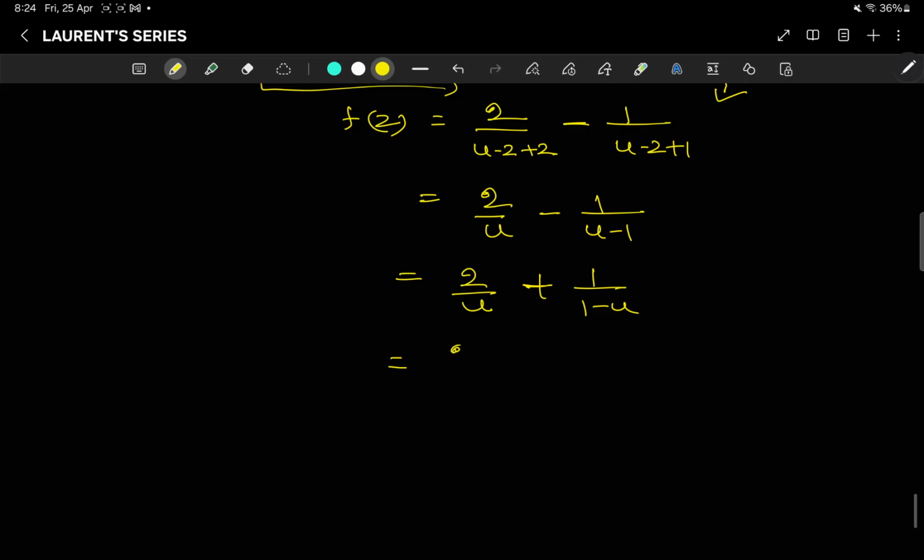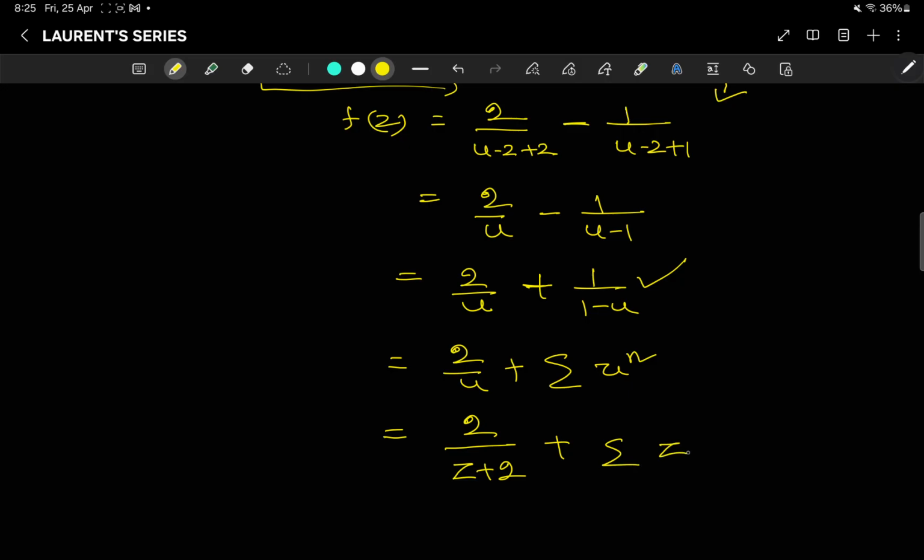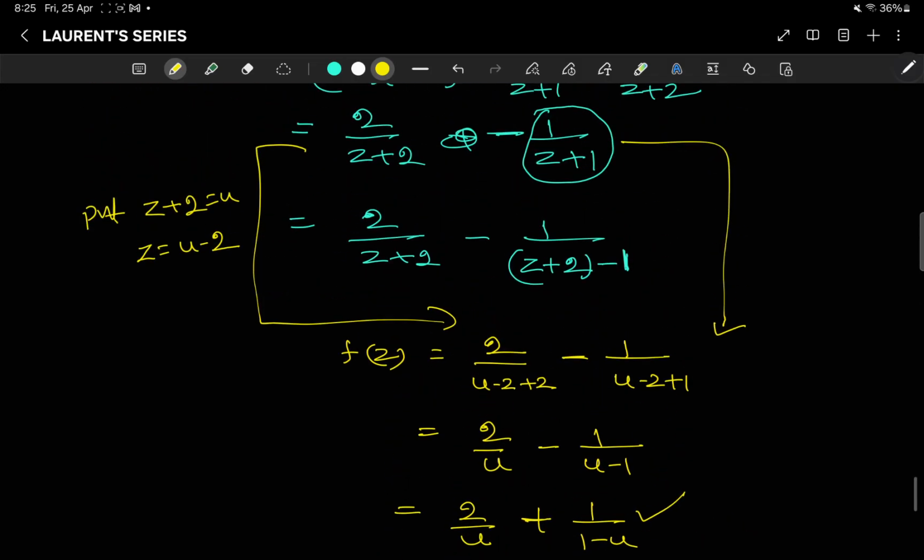So now the expansion here is 2 by u plus the summation of simply u to the power n. So that is equal to 2 by u, which means 2 by z plus 2, plus summation of (z plus 2) to the power n. Okay, so this is the desired Laurent series.